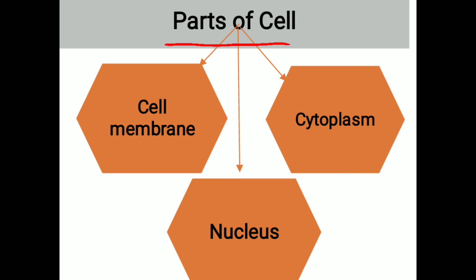Now, parts of the cell. All the life functions take place in every cell. A cell itself is made of certain parts. Plants and animals are not exactly alike. So, all plant and animal cells have three parts. The first one is cell membrane, the second one is cytoplasm, and the third one is nucleus.